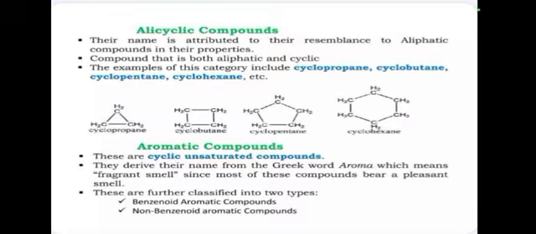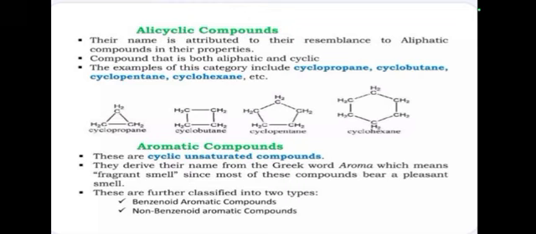Alicyclic compounds are carbocyclic compounds which resemble the aliphatic compounds in most of their properties. This compound is a saturated aliphatic compound, but it consists of a ring-like structure. It is a compound that is both aliphatic and cyclic. Examples of alicyclic compounds are cyclopropane, cyclobutane, cyclopentane, and cyclohexane. These structures are examples of alicyclic compounds.